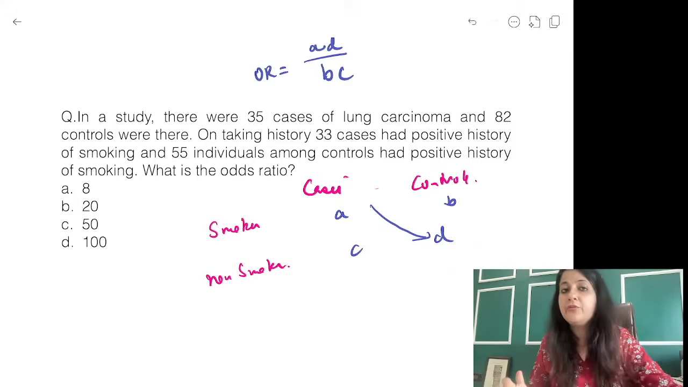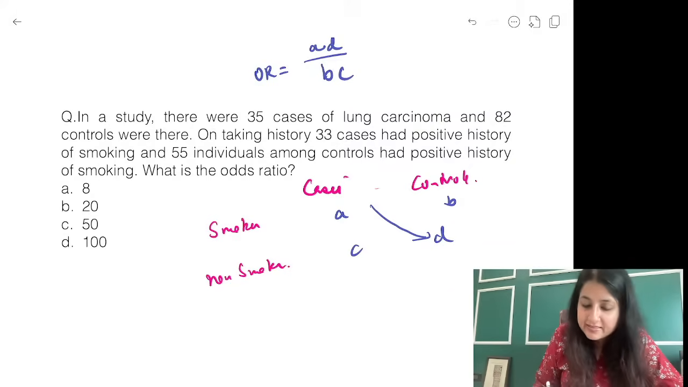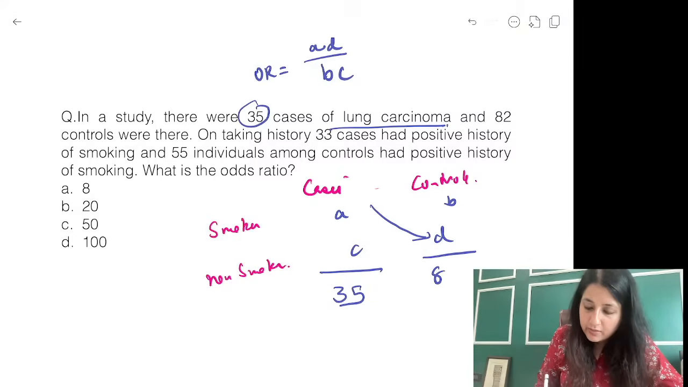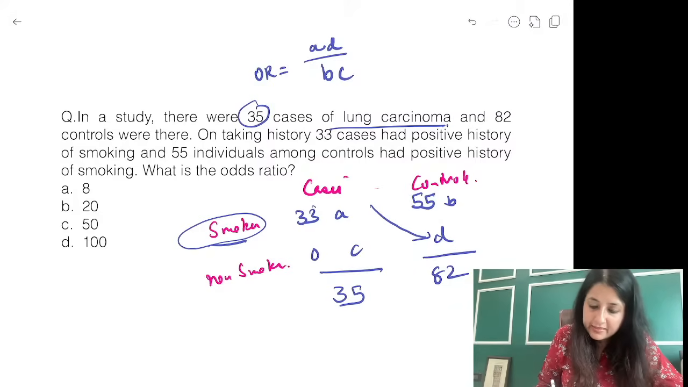You will have to try to figure out 35 cases of lung carcinoma. Now where will you put 35? What is 35? It is cases of lung carcinoma. So where is 35? Here. And 82 controls. So where is 82? Here. On taking history, 33 cases had positive history of smoking. So smokers, how many? 33. And 55 individuals among controls had positive history of smoking. So where is 55? Here, next to the smokers. Now what is C? What will C be? 2. And what will be your D? 82 minus 55. So that will come out to be 27.